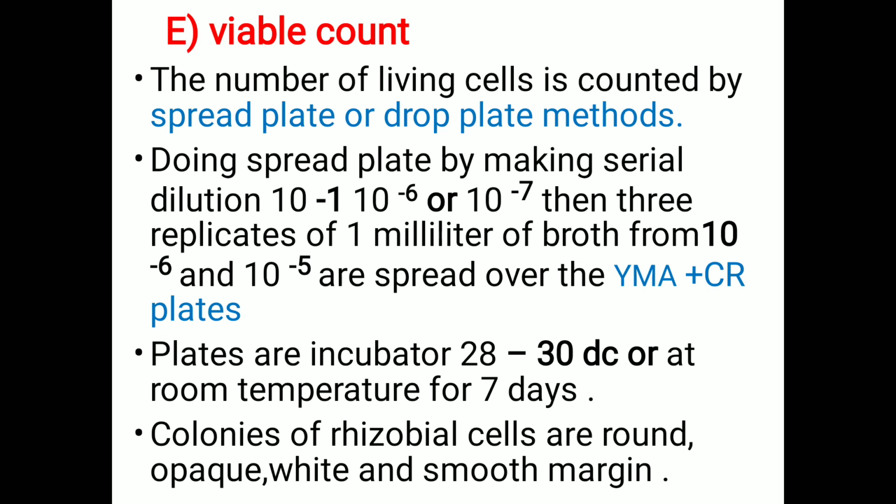Then these plates are incubated at room temperature for 7 days, and after 7 to 8 days the colonies of Rhizobium cells are round, opaque, white with smooth margins. How do we observe those cells? On the basis of their characteristics: the cells of Rhizobium are slightly roundish, opaque, white and smooth. These indicate the viable cells of Rhizobium.